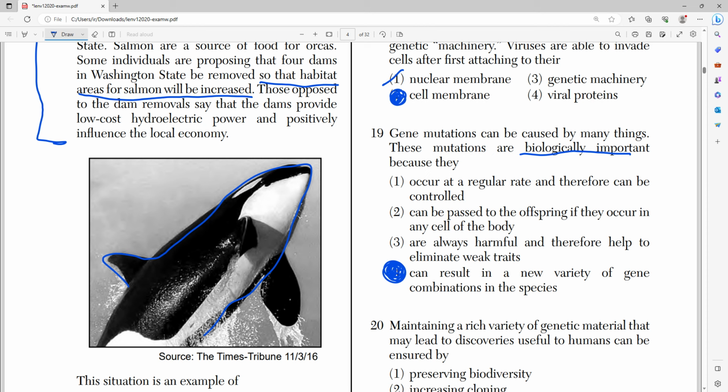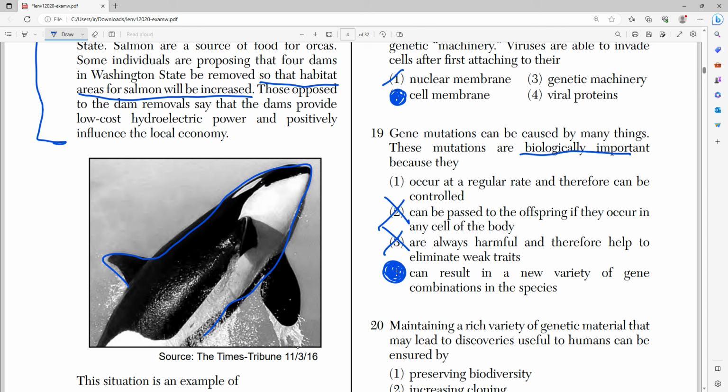It's a random mutation that happens, and it just happens by whatever chance to be beneficial, right? Mutations always result in variation in species, and variation and variety in both genes and species are very important aspects of biology, right? Once again, mutations aren't always harmful. Sometimes they're helpful. It could be an advantageous trait that starts as a mutation, right?